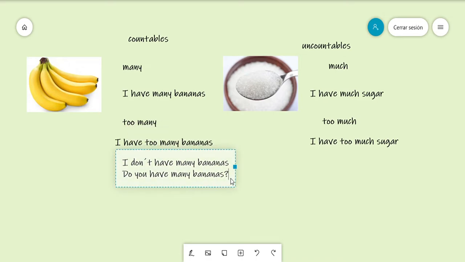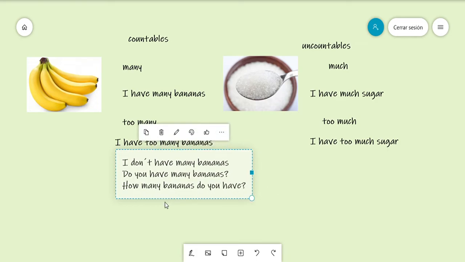Another question, an information question that is common and that everybody knows, is how much, or in this case, how many. How many bananas do you have? Check this. When you write an information question like how many, after many you always have to use the noun, bananas. After many, you have to write the noun. Many bananas. I have many bananas. I have too many bananas. I don't have many bananas. Do you have many bananas? How many bananas do you have?